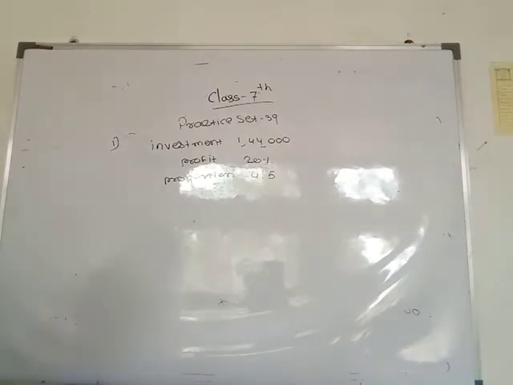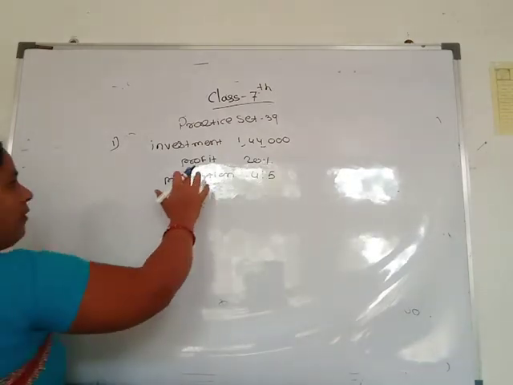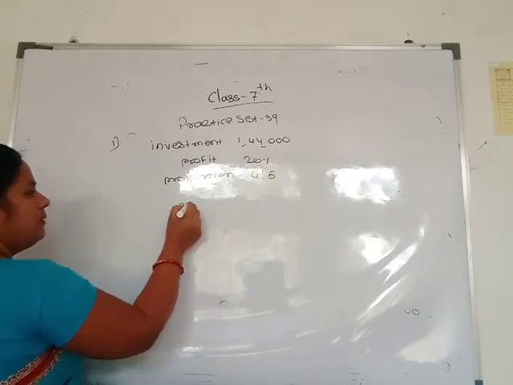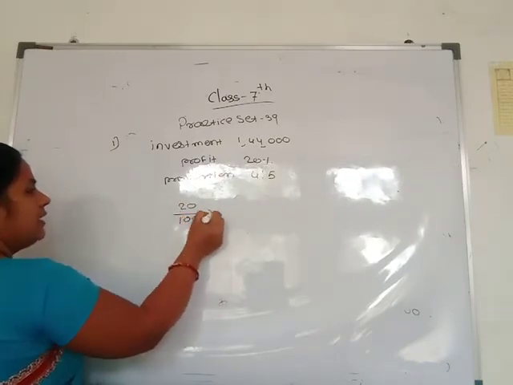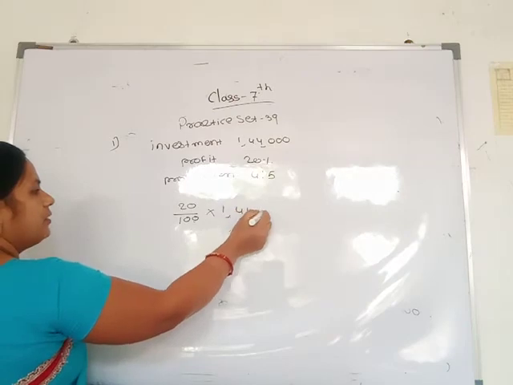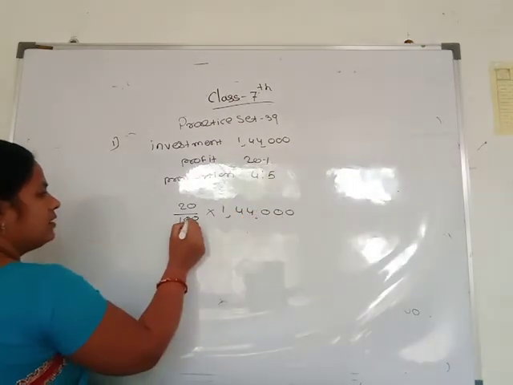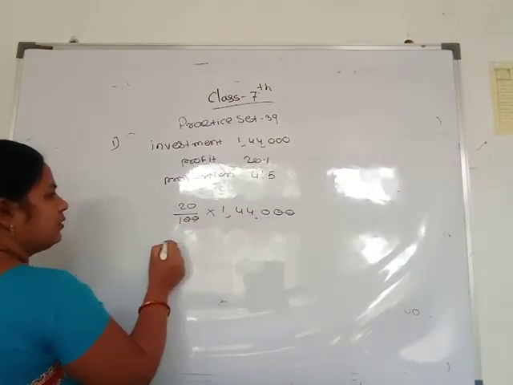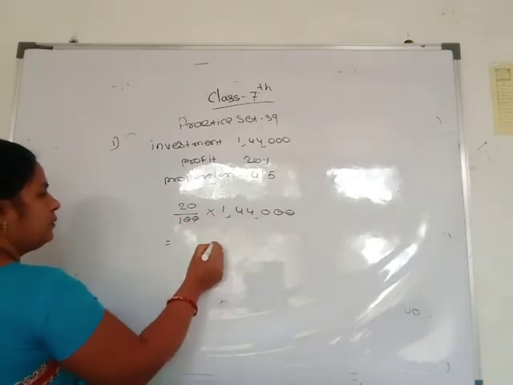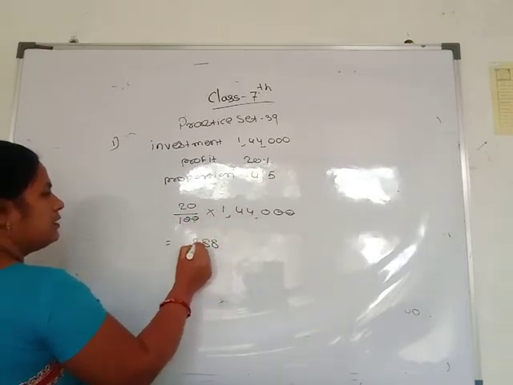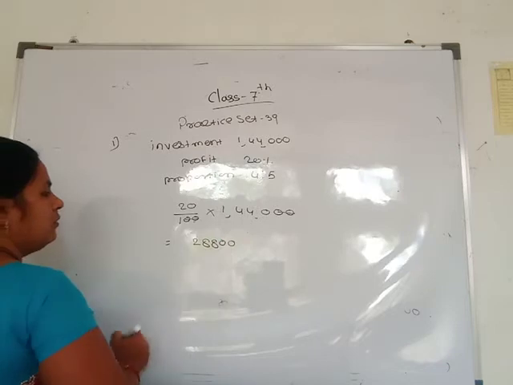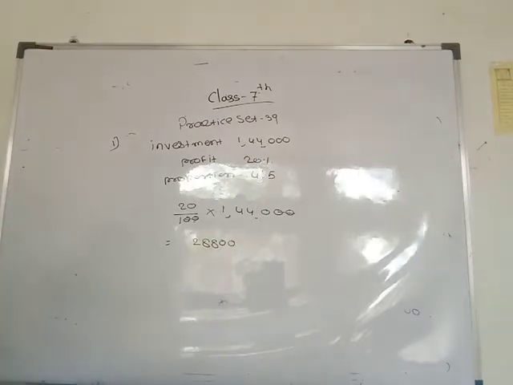Firstly, the profit is 20%. 20% means 20 divided by 100 into 1,44,000. The 2 0s cancel, then 144 into 2: 4 2s are 8, 4 2s are 8, 2 1s are 2. So the total profit is 28,800.